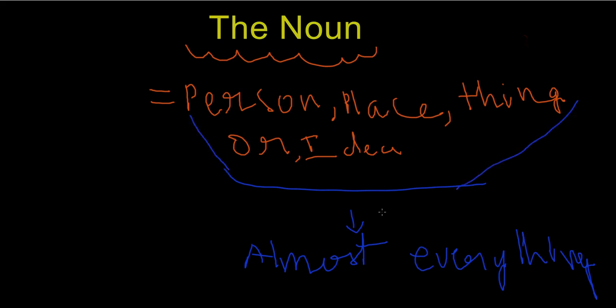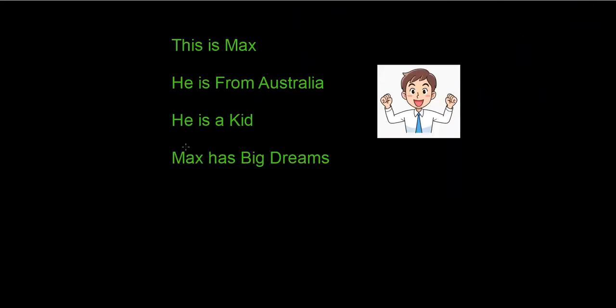So now let's take an example. This is Max. He is from Australia. He is a kid. Max has big dreams. These four phrases are about a kid named Max, and now we're going to find the nouns in these four phrases. So let's start doing that. This is Max. Max, it is a noun, because it is a person.